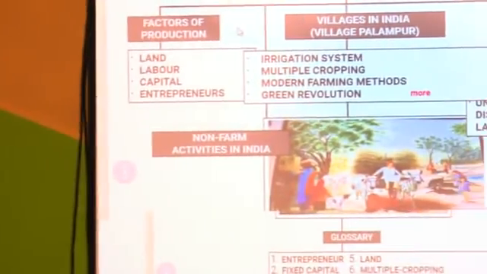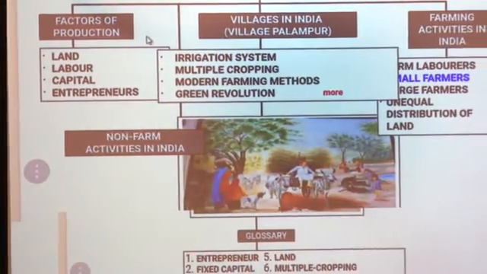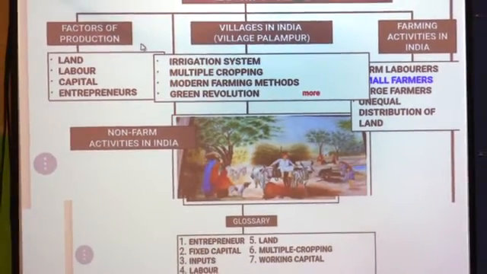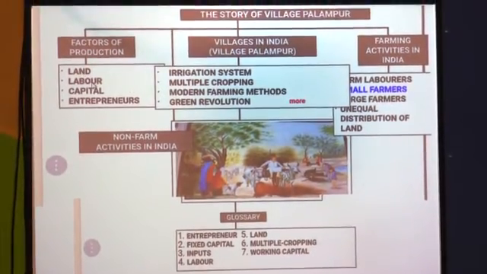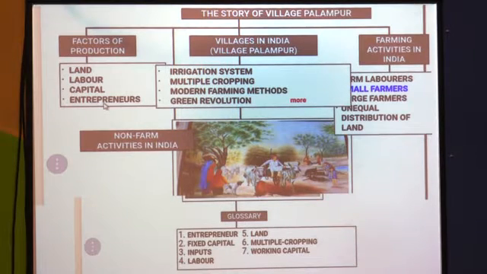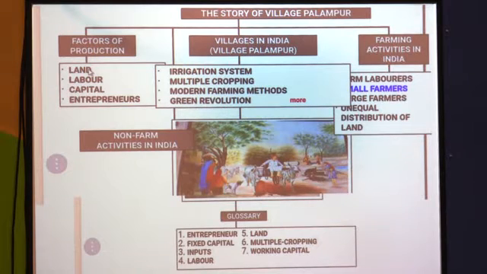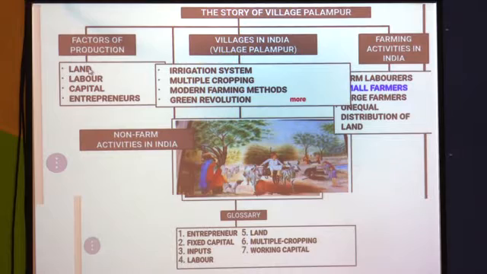Now what are we going to study in this lesson? See in the mind map, the first thing is the factors of production. Which factors are required or affecting the production? Land, labor, capital and entrepreneurs. These 4 factors are required for production. Land is very important. Without land we cannot do agriculture or set up our industrial sector.